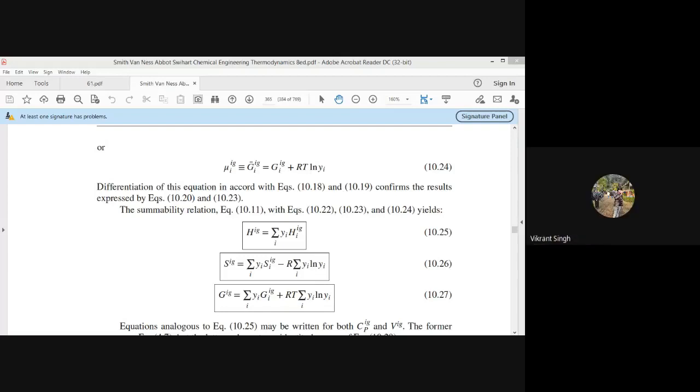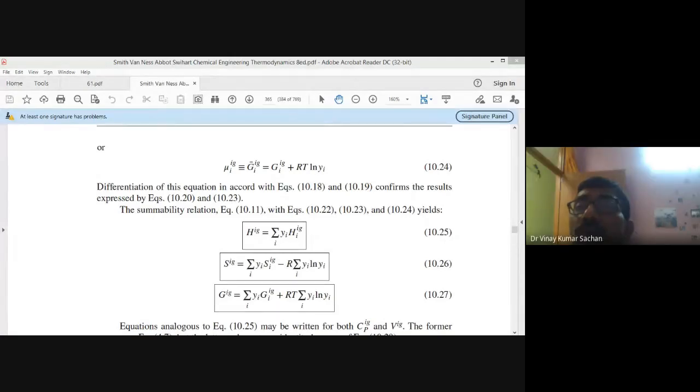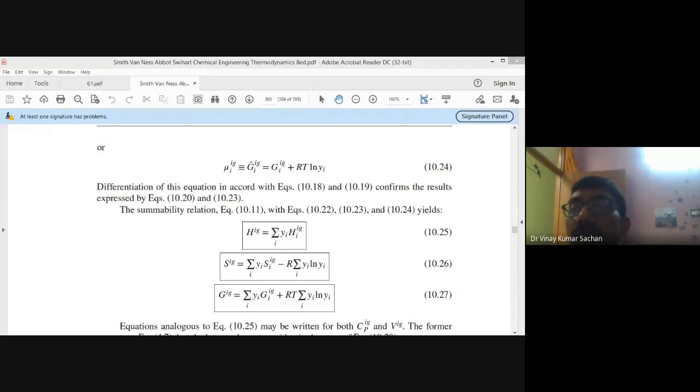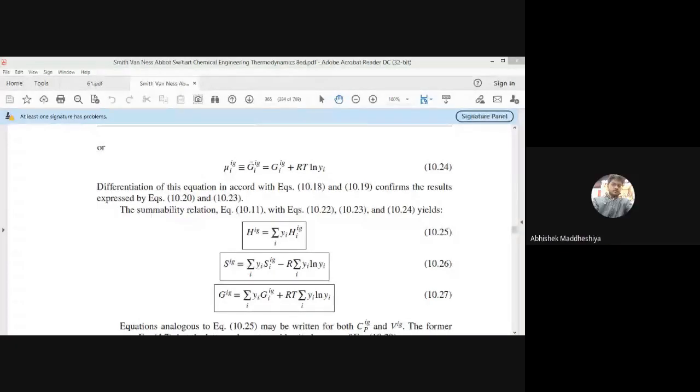So I think you have joined late. There are 17 persons only present here. So Vikrant Singh, why is it not there? What are other people saying? Sir, unable to join. Yes, sir.